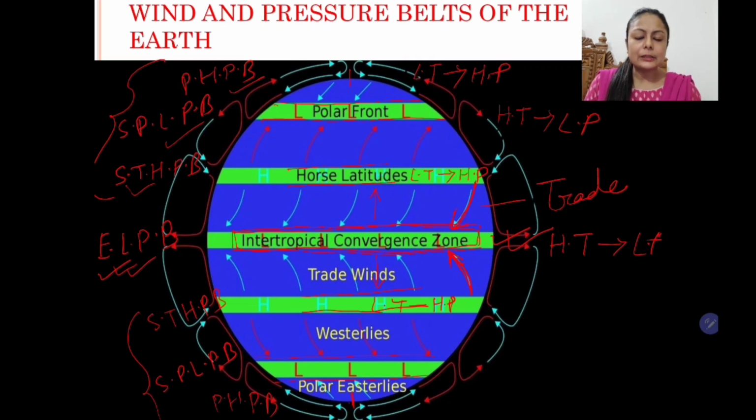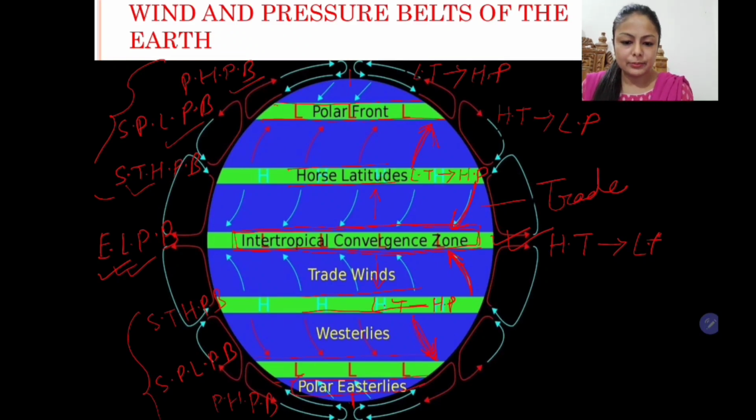Now another set of wind that blows from the subtropical high pressure belt to the subpolar low pressure belt is called westerlies. So in both the northern as well as the southern hemisphere, you will find westerlies blowing. And then in the polar region blow the easterlies, or the polar easterlies.